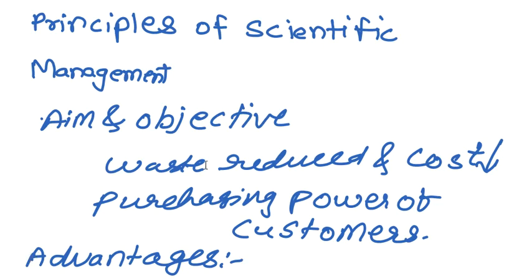The scientific method basically means allocating particular work to a worker by considering skill, education, and experience. If you allocate some work to a particular person by considering skill, education, and experience, there are more chances to increase the productivity.